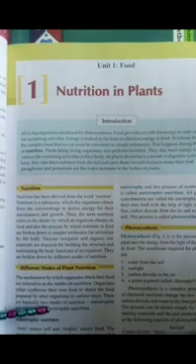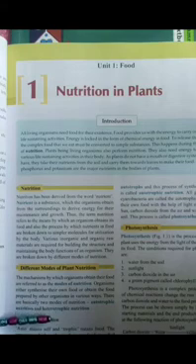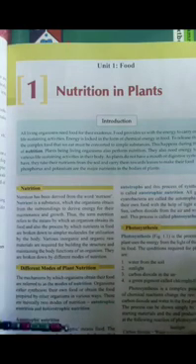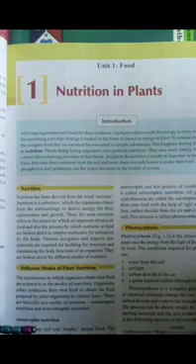There are basically two modes of nutrition. Here we are going to discuss how many types of modes of nutrition there are. There are two modes of nutrition, and what are they? Autotrophic nutrition and heterotrophic nutrition. Remember these two names. One is autotrophic and the other is heterotrophic. Let's know about what is autotrophic nutrition.